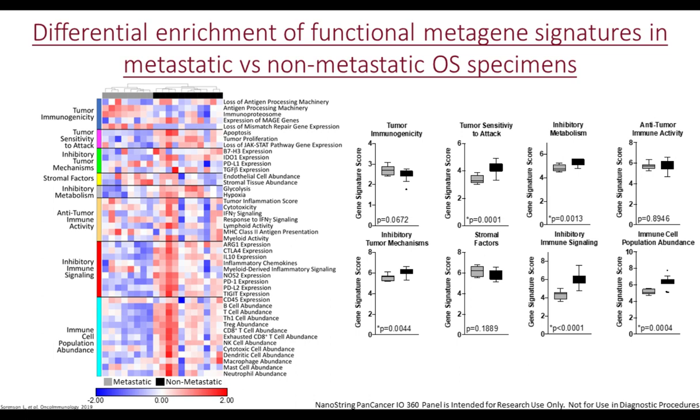We then looked at a variety of functional metagene signatures, and this is one of the strengths of the assay, in which there are a collection of functional metagene signatures that describe different processes within the tumor and the tumor microenvironment. In this heat map, the functional metagene signatures are on the left, and on the right-hand side of the heat map are the genes and gene signatures that comprise each of the functional metagene signatures. Again, unsupervised hierarchical clustering separates the metastatic and non-metastatic osteosarcoma specimens into two distinct clusters that do not overlap.